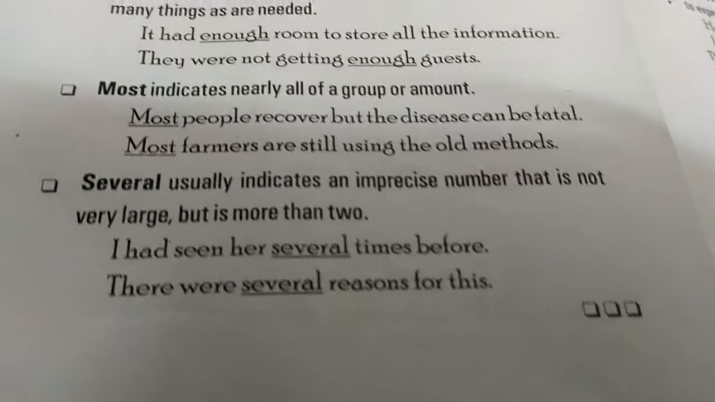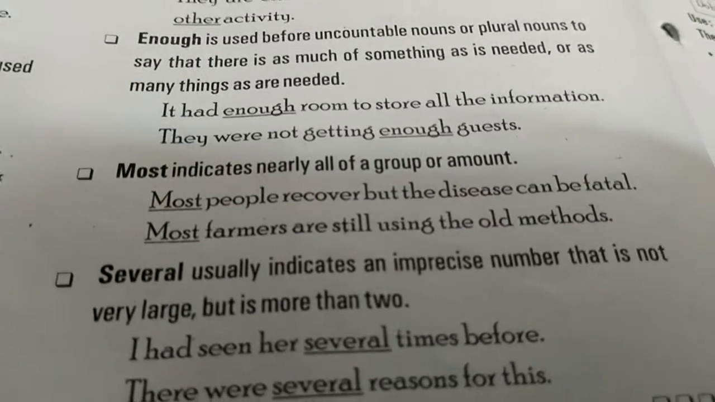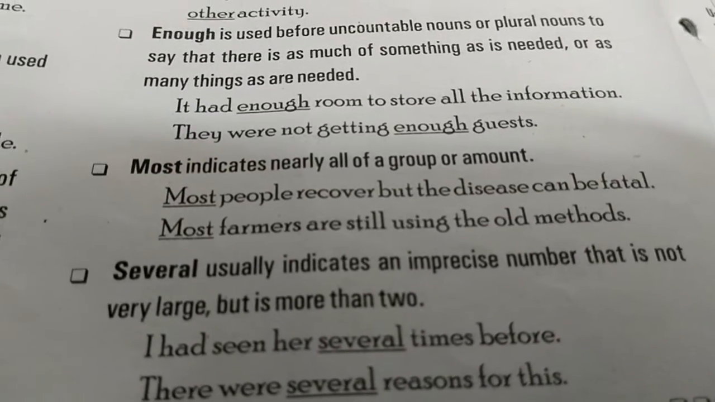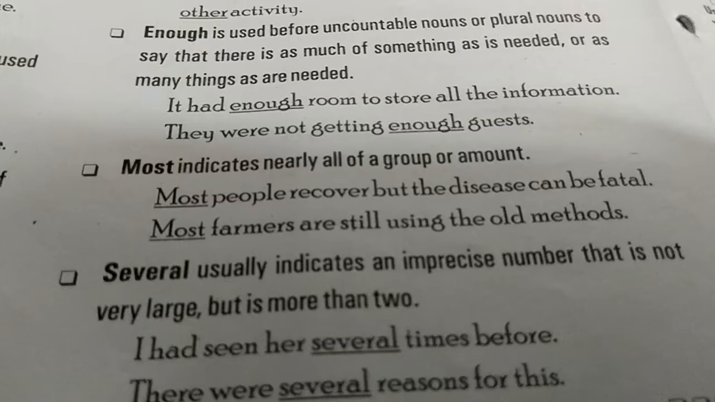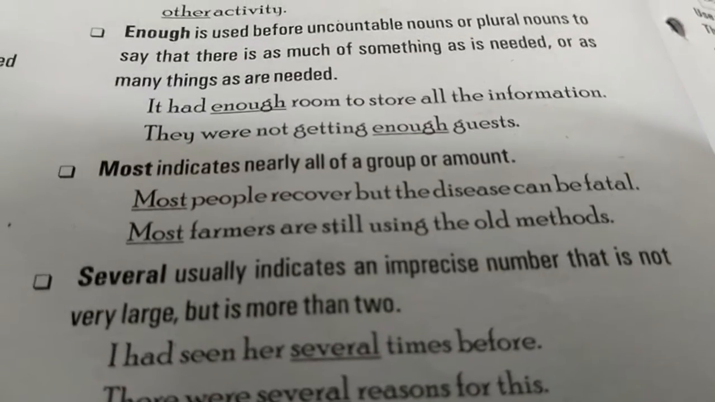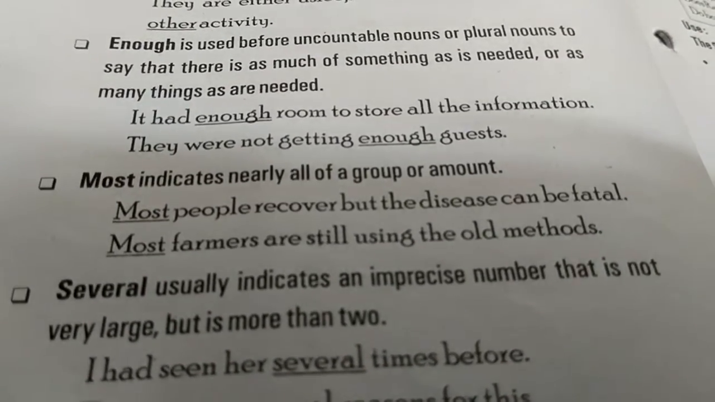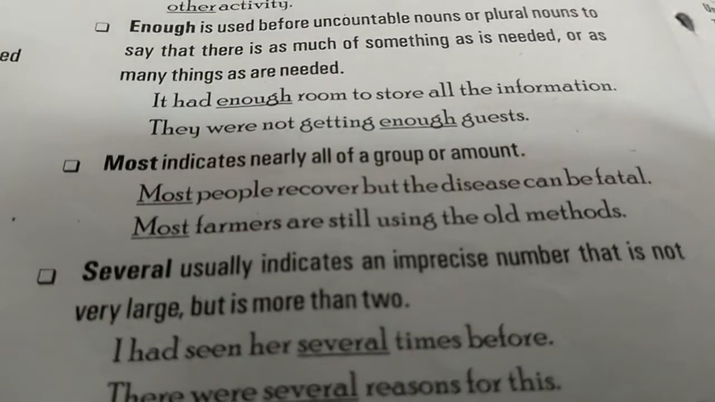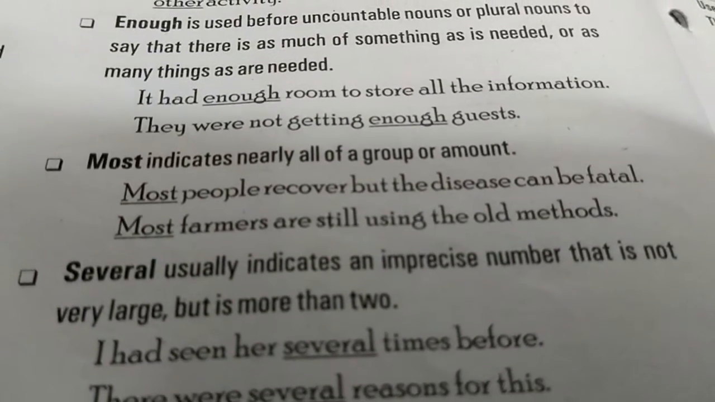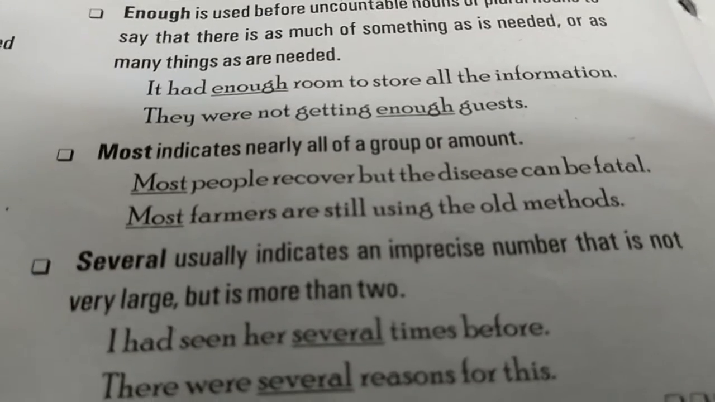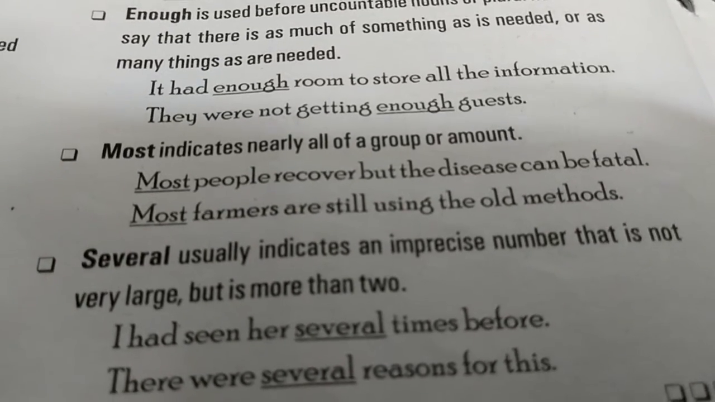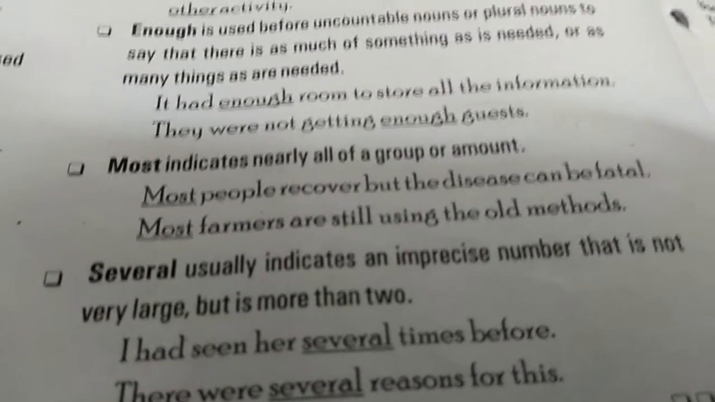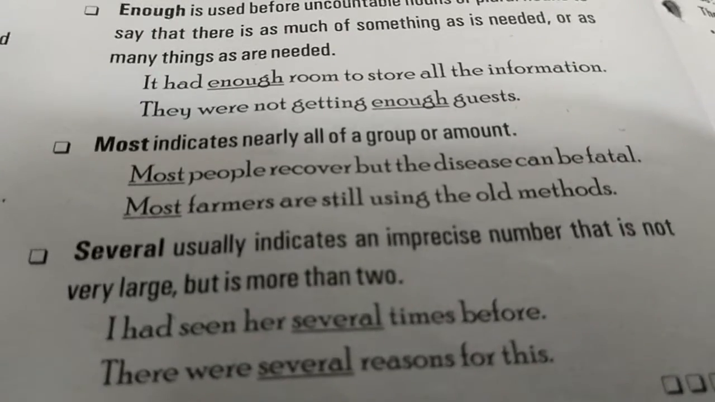Moving on to most. Most indicates nearly all in a group. Nearly all, not each and every. See, most people recover, but the disease can be fatal. Most farmers are still using the old method. We are not saying every farmer is using or each farmer is using. You can make the difference between each, every, and most.